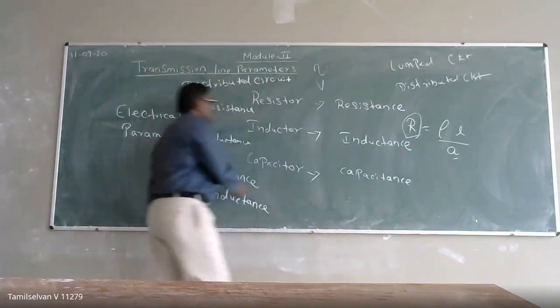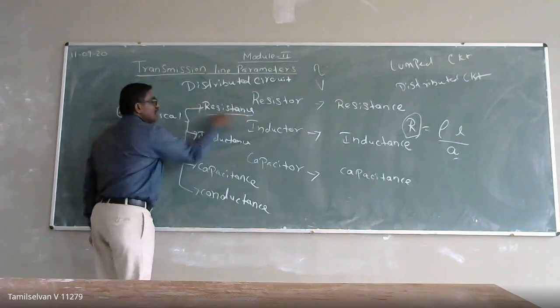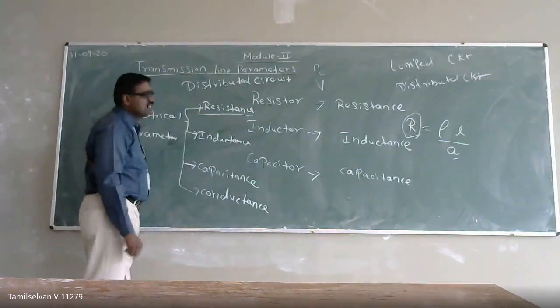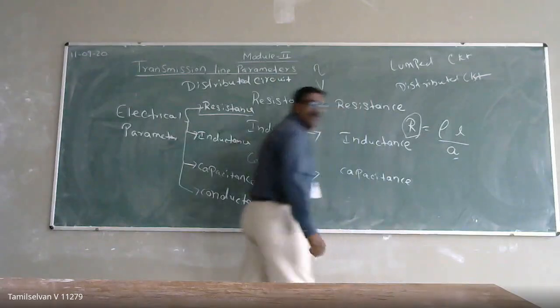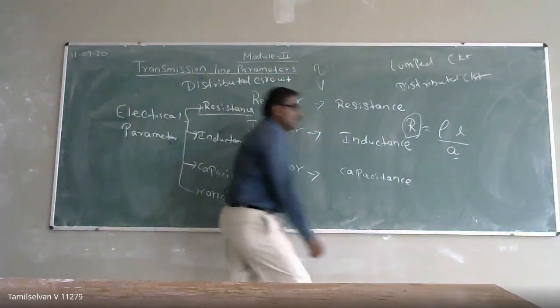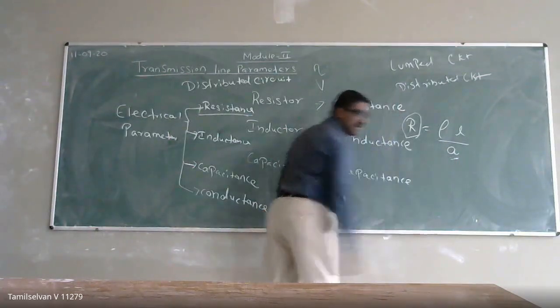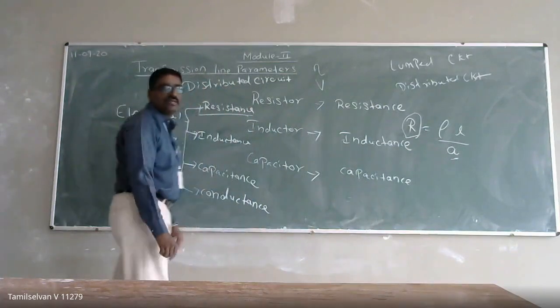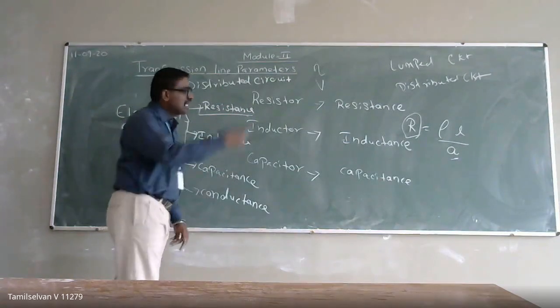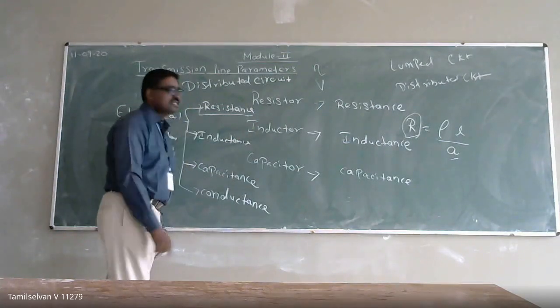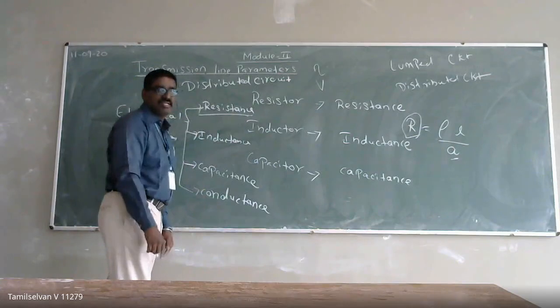The same thing is applicable for our transmission line also. Resistance here depends upon the resistivity of the material and the cross-sectional area of your conductor. As the temperature varies, your resistance also varies, so you can write it in terms of the temperature coefficient of the resistance of your material.